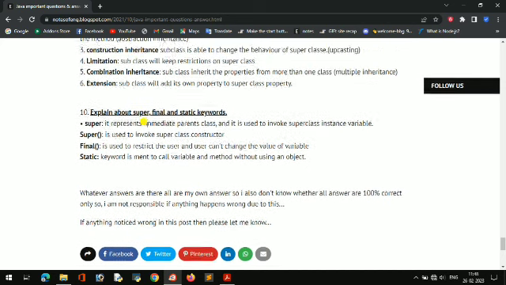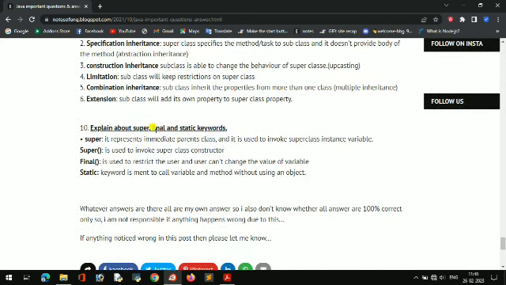So these are the important questions for units 1, 2 and 3, and some more important questions for units 2 and 3 I will explain.